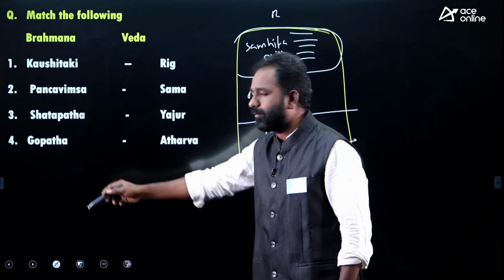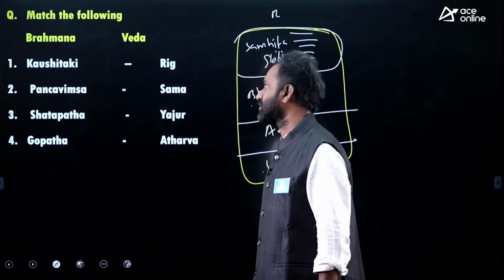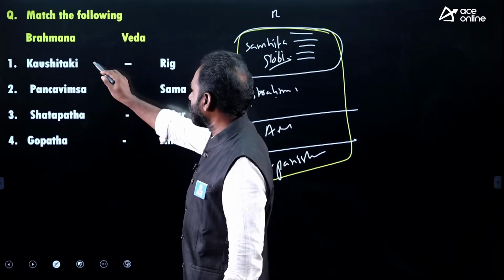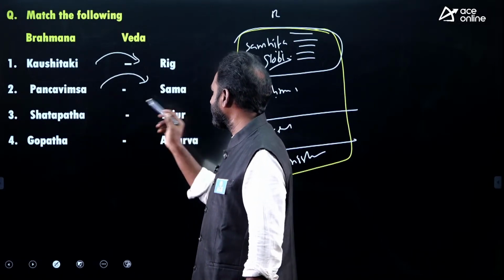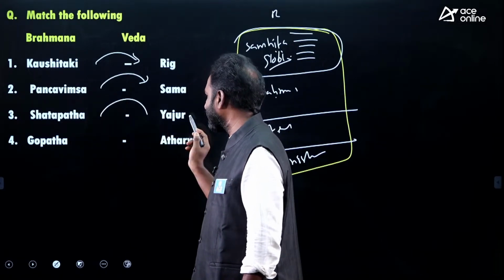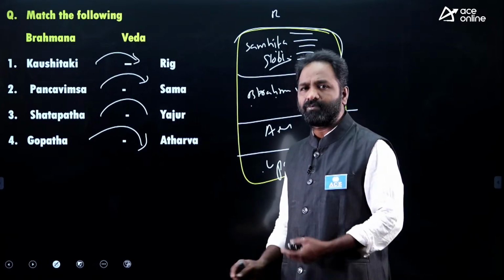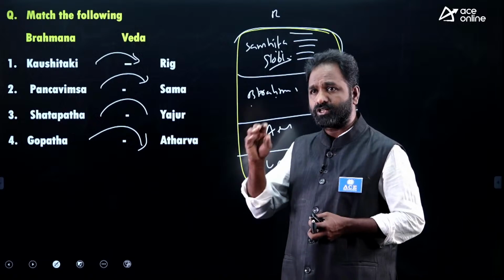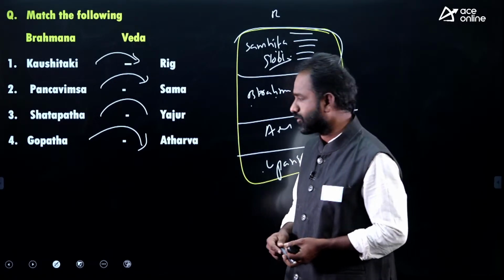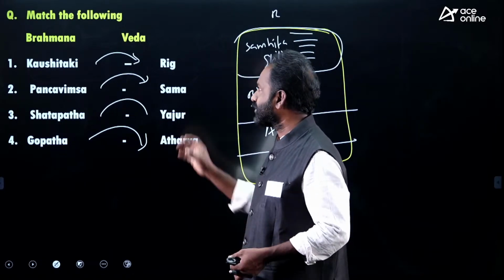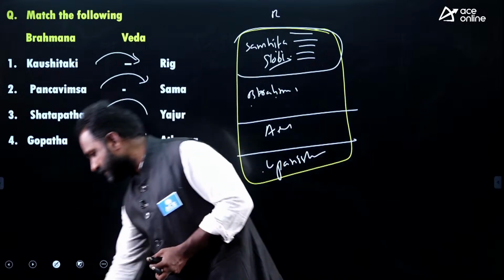Now, which Brahmana is related to which Veda? Left side Brahmanas was given, right side Vedas was given. So here it is mentioned that Kaushitaka Brahmana is associated with Rigveda, Panchavimsha is related to Samaveda, Satapatha Brahmana is related to Yajurveda, Gopatha Brahmana is related to Atharvaveda. Sometimes they will ask a question directly, Satapatha Brahmana related to, Kaushitaki Brahmana related to, like that. There is a chance to ask a question. So the thing is, which one is correctly matched? This is the question I am expecting.